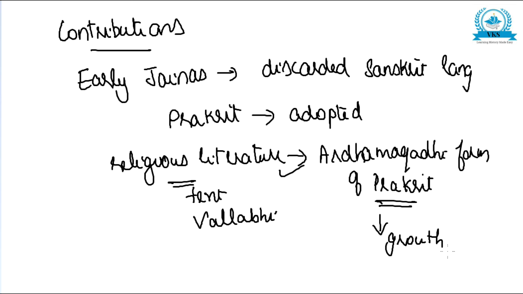The adoption of Prakrit helped the growth of Prakrit language and literature. So they discarded Sanskrit and adopted the language of the common people.